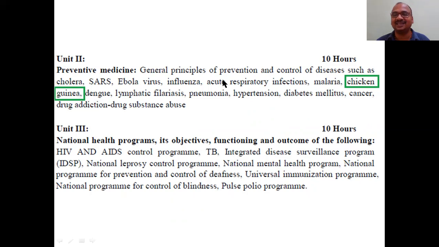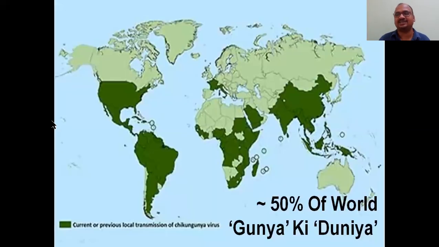See the spelling in the syllabus, in the highlighted point we are going to cover. Chikungunya. Even big people get confused because of that much similarity. No problem at all. By seeing the syllabus, we can understand what it is. Chikungunya ka dunya. See here the dark green spots, nearly 50%.